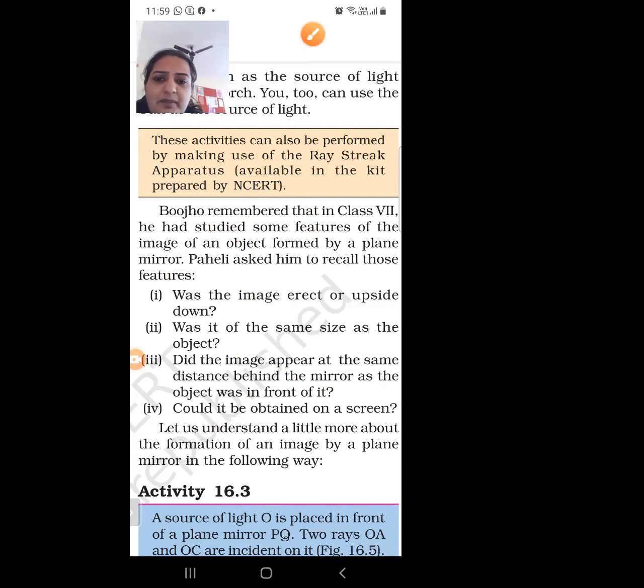So you have to remember the characteristics of the image formed by a plane mirror. It is always erect, it cannot be obtained on a screen, and the distance of the object from the mirror is the same as the distance of the image from the mirror.